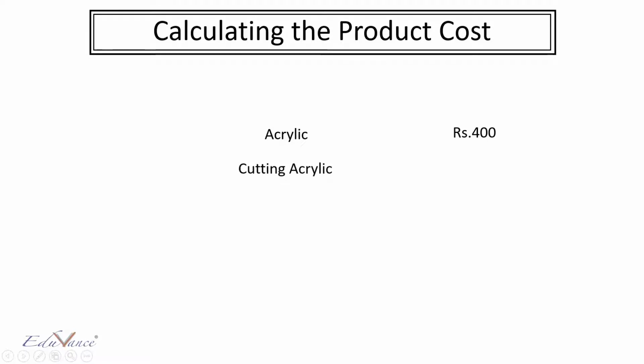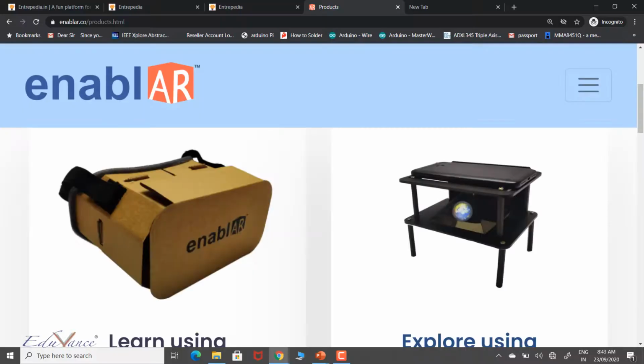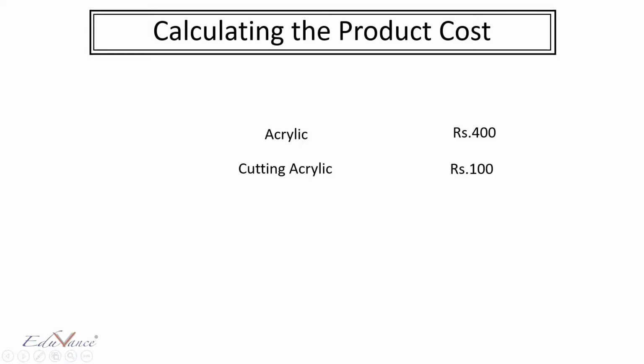The second aspect of the product is cutting the acrylic. So basically, if you see that this kit has to be given a particular shape and this shape has to be cut. So there is a separate cost to cutting this acrylic. Please understand, the first cost is the acrylic itself. The second cost is cutting the acrylic. I hope you can understand the difference between the two. So the first cost I would say is the cost of the material. The second cost I would say is the cost of manufacturing. So cutting the acrylic was 100 rupees.